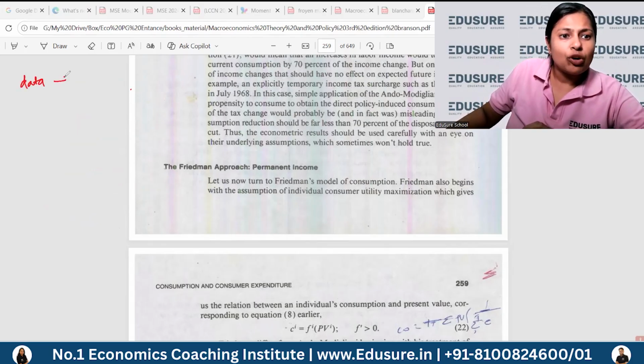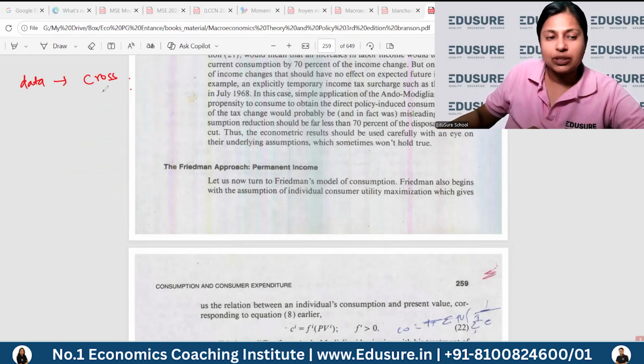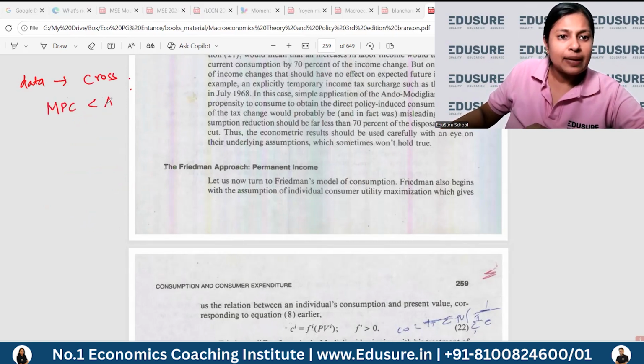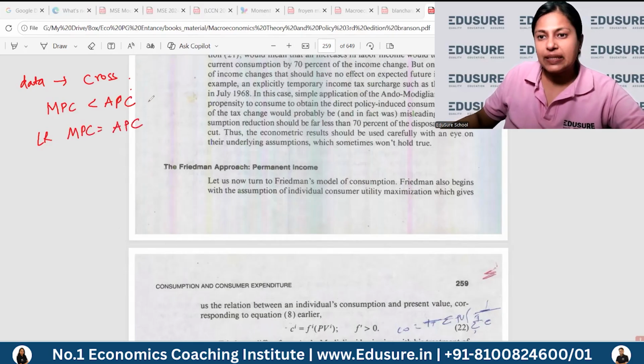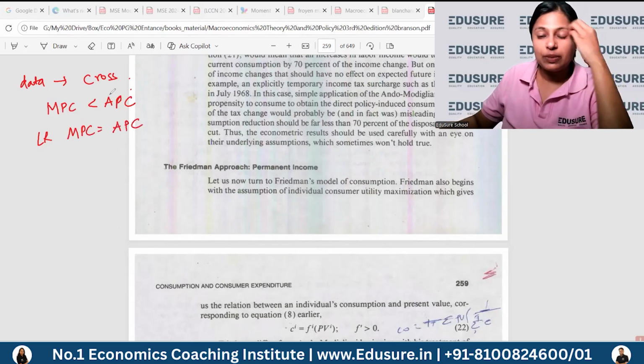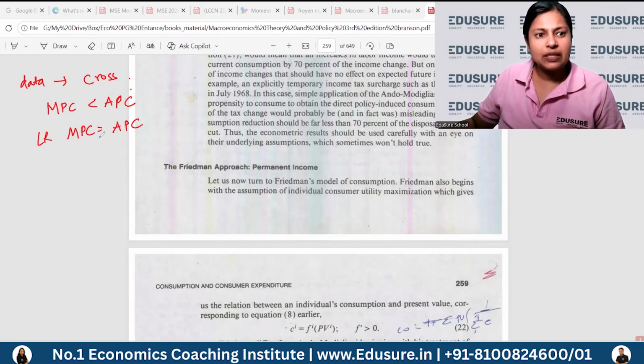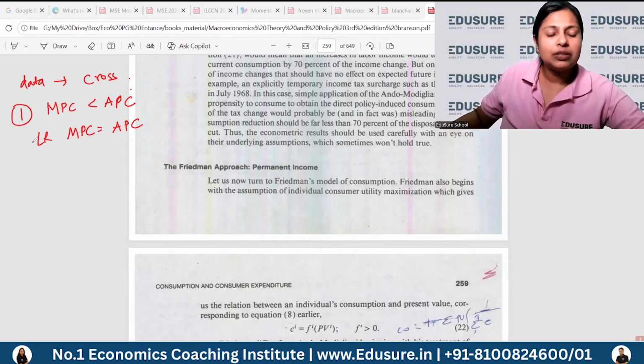The data was that for a cross section of the population, MPC was actually less than APC. But in the long run, MPC was equal to APC. For a cross section of the population, meaning for some section of the population, MPC is less than APC. But in the long run, MPC is equal to APC. So that was the first kind of result.